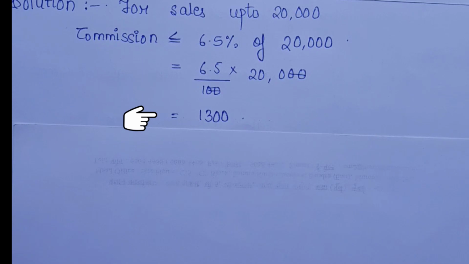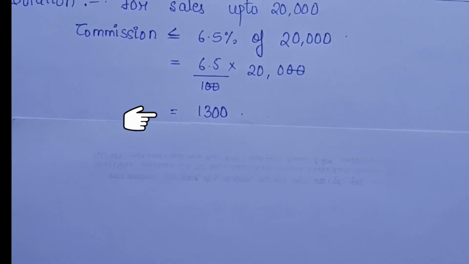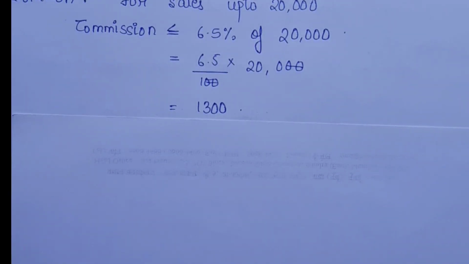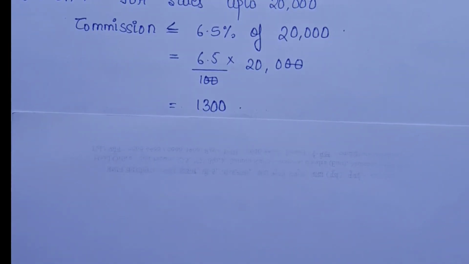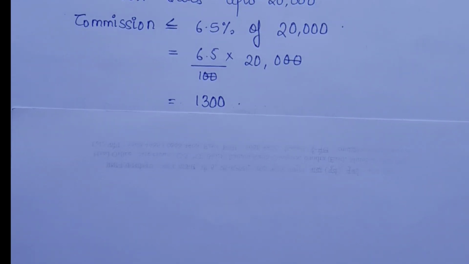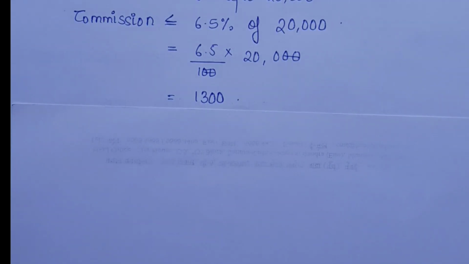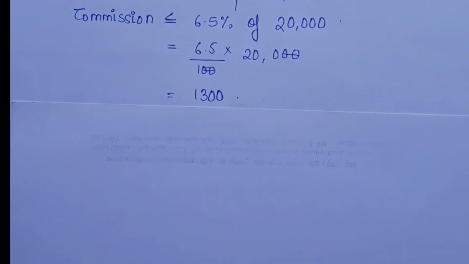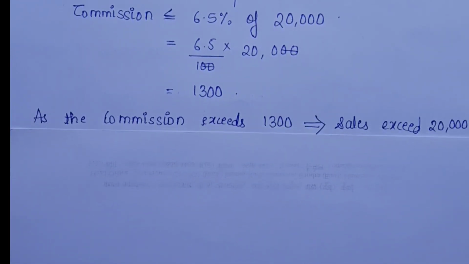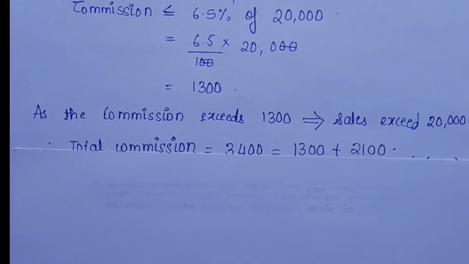So, when we compare this data to the given data, we come to know the total commission, that is 3,400, is greater than 1,300. What will this imply? This implies that as our commission is greater than 1,300, our sales also exceed 20,000.